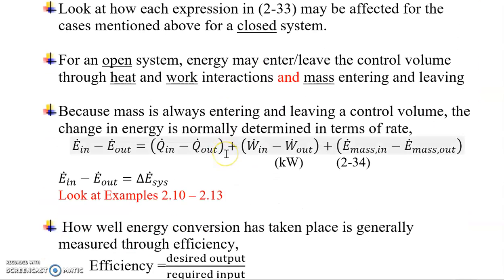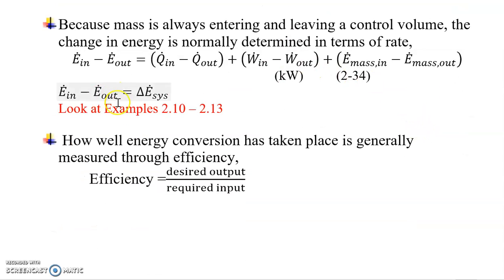For a control volume, because mass is always entering and leaving, the change in energy is normally determined in terms of rate. So here we have kilowatt instead of just kilojoule. And the performance for any thermodynamic system is based on the desired output divided by the required input. So that is for module 2, based on chapter 2 of your ebook.